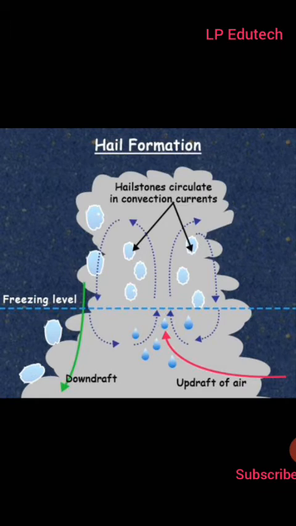These big heavy hailstones fall rapidly to the ground because of gravity. We call the precipitation of this type hail showers. Because of hail, crops may get destroyed and loss of life and property may also occur.